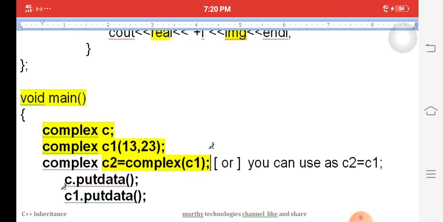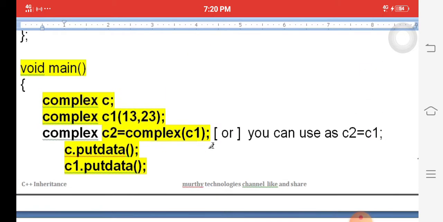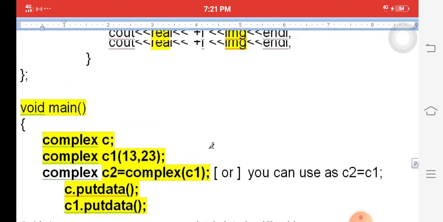Then I want to display the C data, that means empty data, and the C1 data. Next, the C2 data. C2 is the copied data and C1 is the original data, number 13, 23, stored in C1. The C1 data is copied into C2. Then I am displaying the C1 original data and the copy data available in C2. So C is used only for empty data, that is the null constructor.